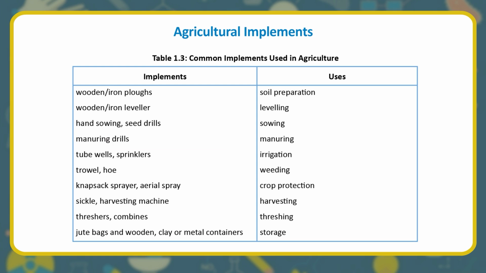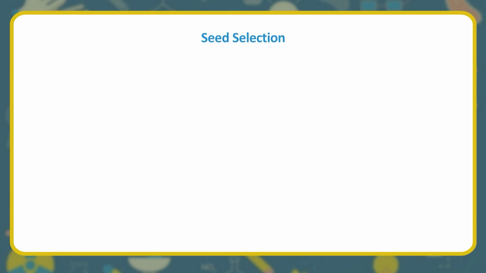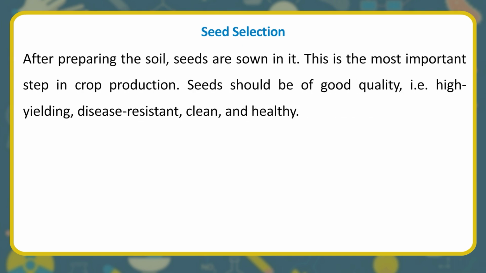sowing; manuring drills, manuring; tube wells, sprinklers, irrigation; trowel, hoe, weeding; knapsack sprayer, aerial spray, crop protection; sickle, harvesting machine, harvesting; threshers, combines, threshing; jute bags and wooden, clay or metal containers, storage.